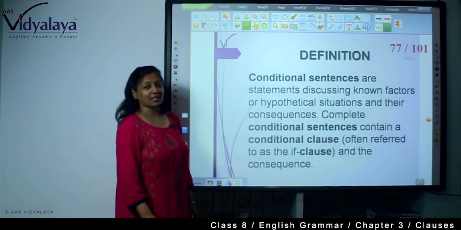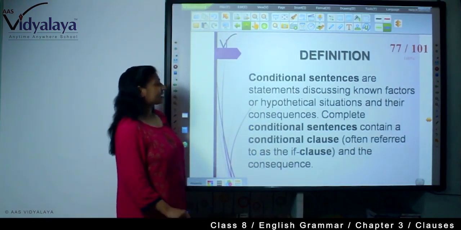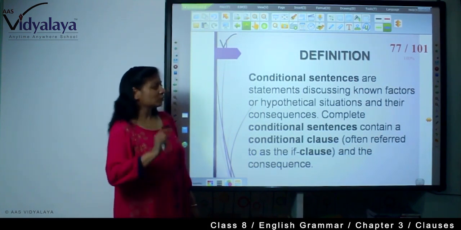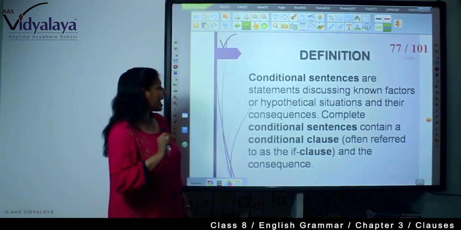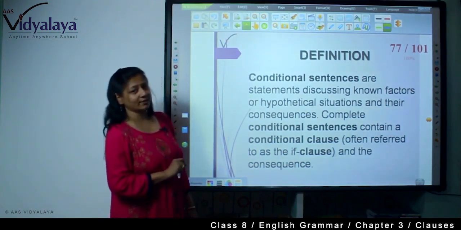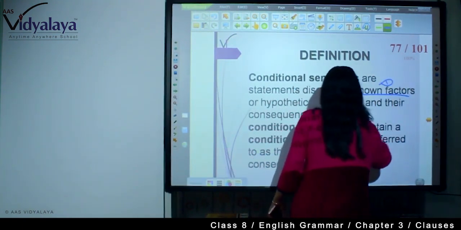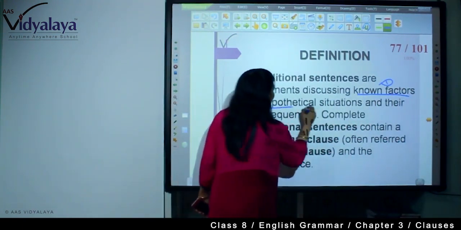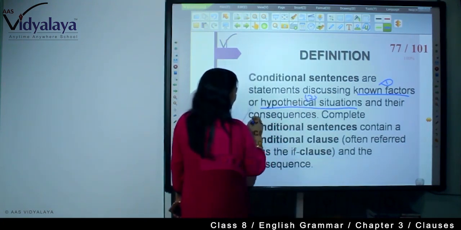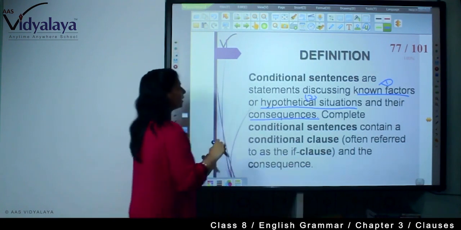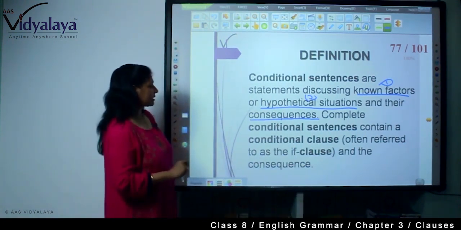Now, first we'll start with the definition as usual. Conditional sentences are statements discussing known factors or hypothetical situations and their consequences. Known factors, hypothetical situations or their consequences. So these sentences are these types of statements.